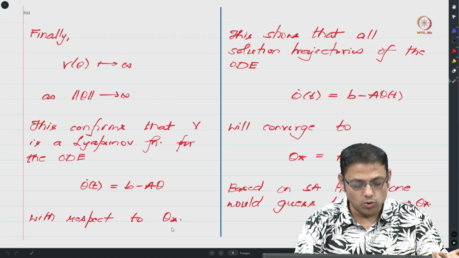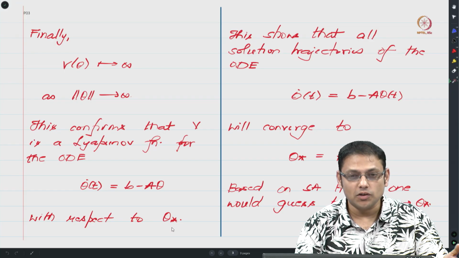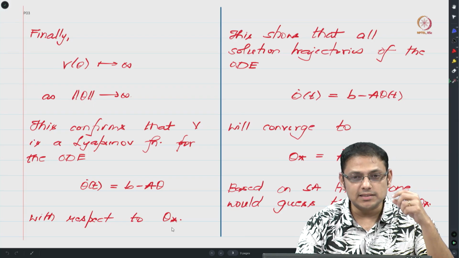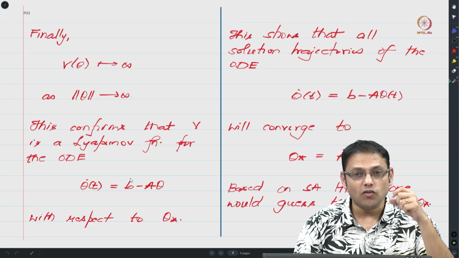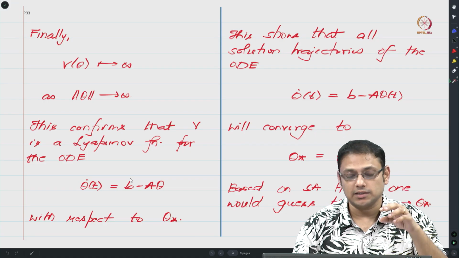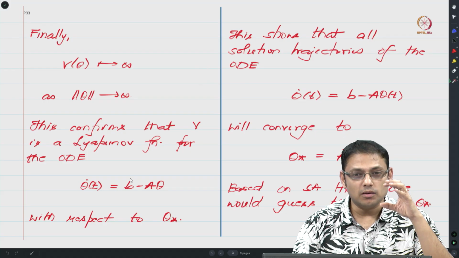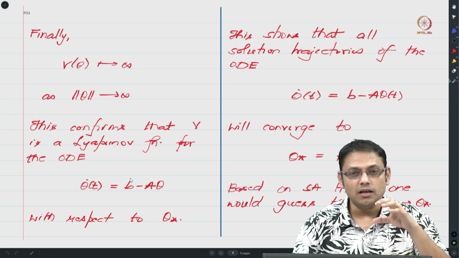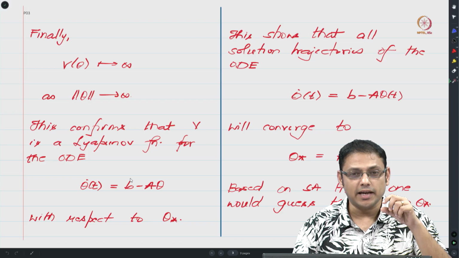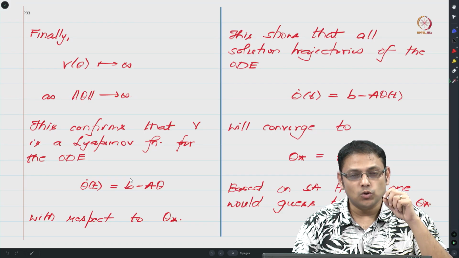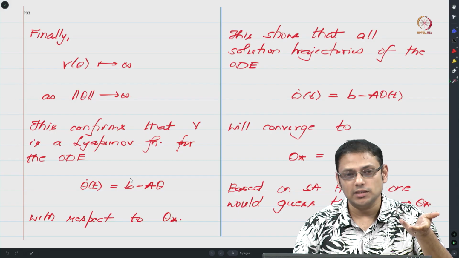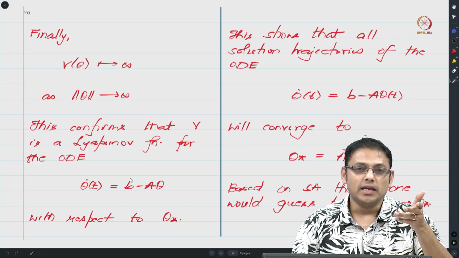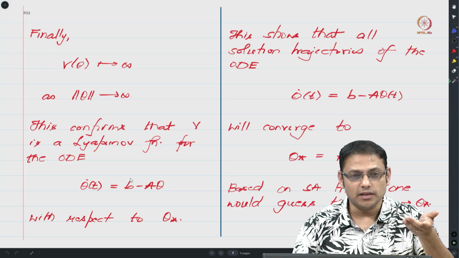Now again I would like to recall for you what is the significance of Lyapunov function. It means that if you take any solution trajectory of this limiting ODE and study the behavior of the value of v along the solution trajectory, then the value of v will keep decreasing, and since it is going to strictly decrease at every point in time, one can show that the value will continue decreasing until it reaches its minimum value which is 0 in this case, and recall that v of theta can be 0 if and only if theta equals theta star.